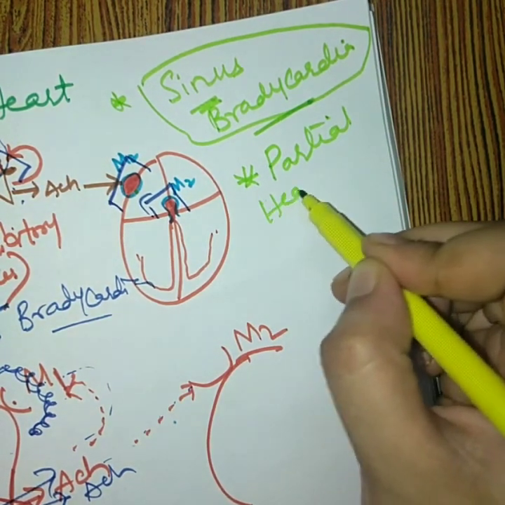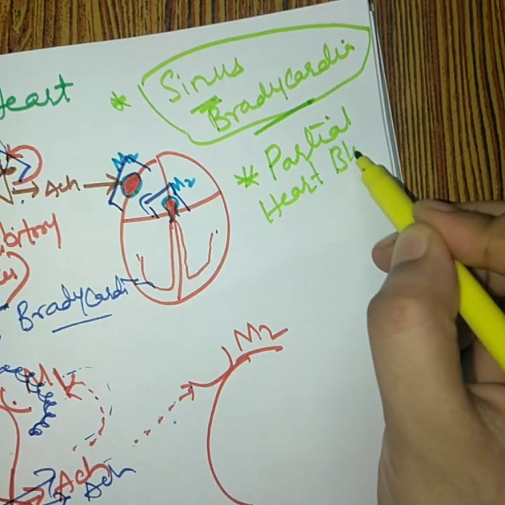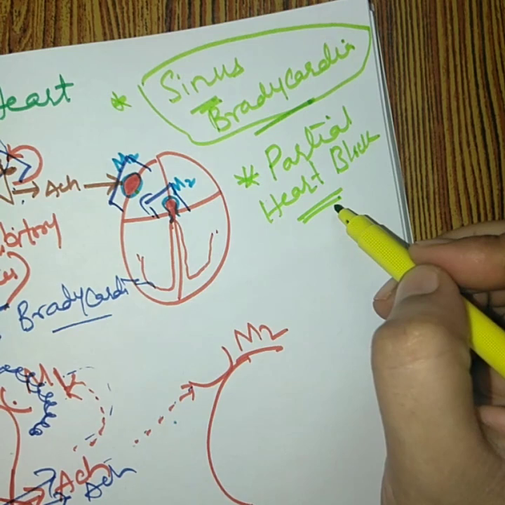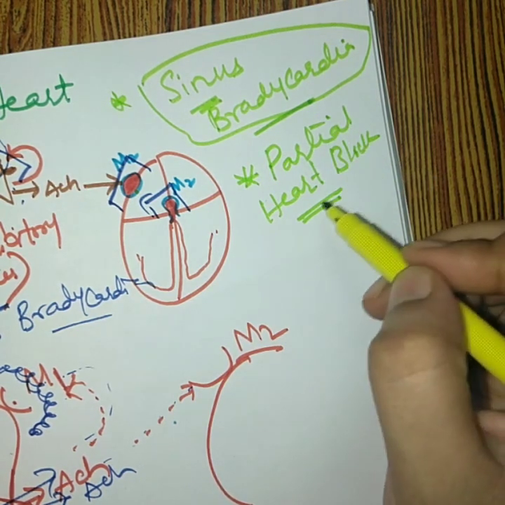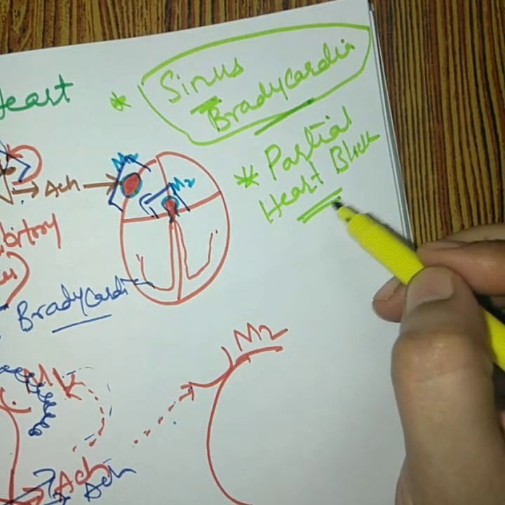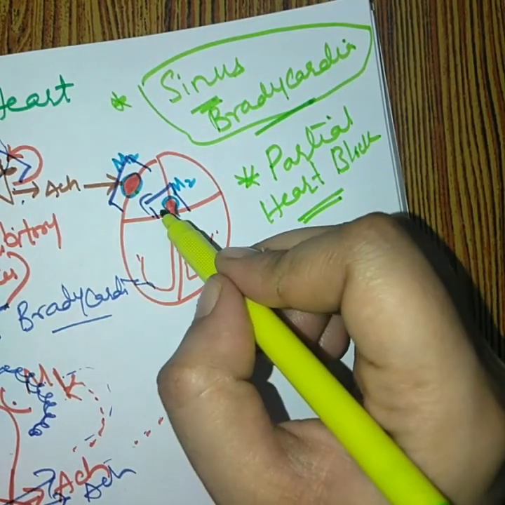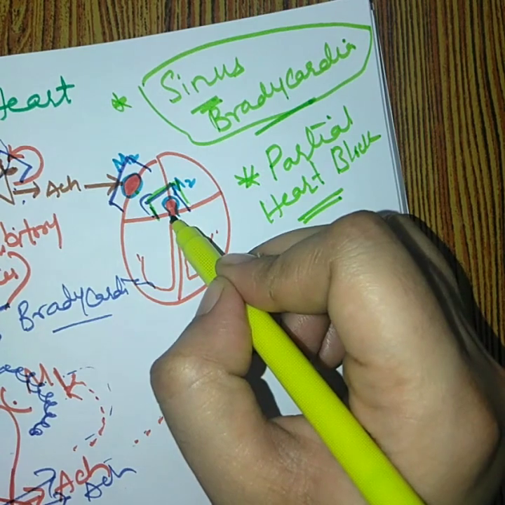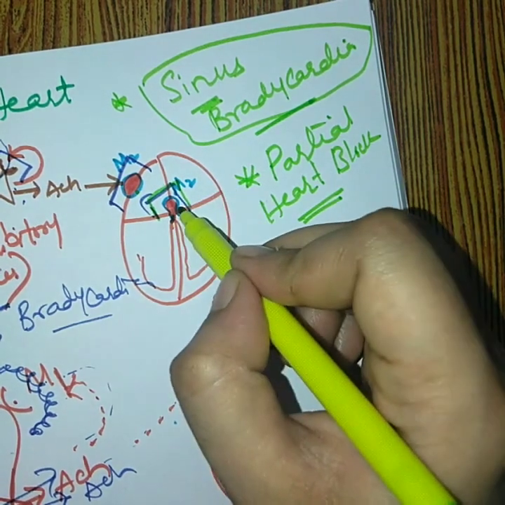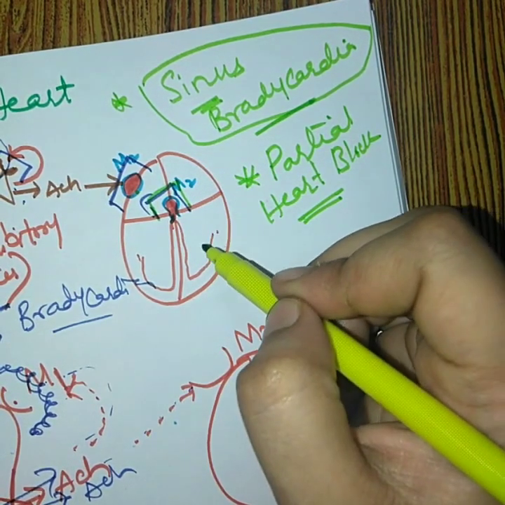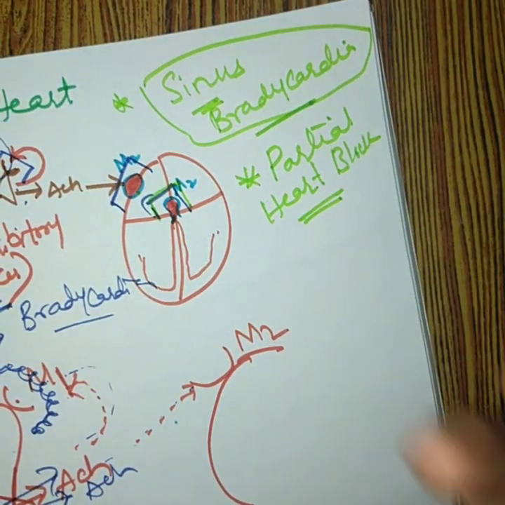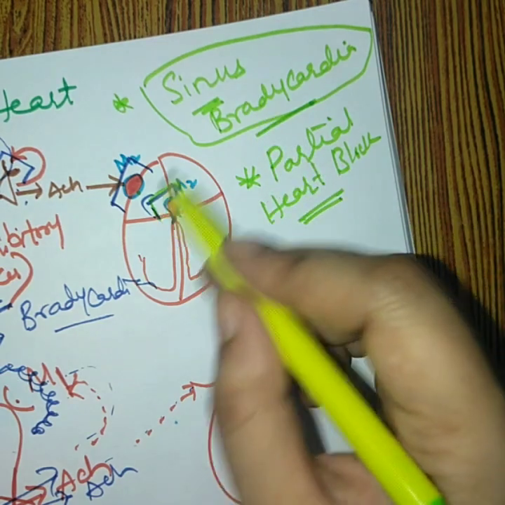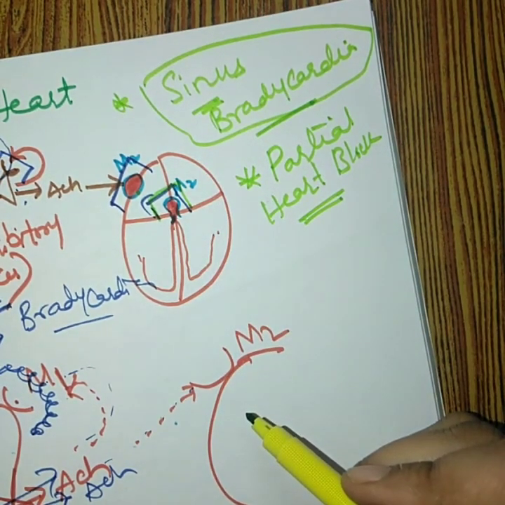Partial heart block. What happens in partial heart block? It is also known as AV nodal block. So what happens here is that atropine-type drugs block the M2 receptor present on the AV node. So what will happen? It will increase the conductivity and thereby treat the heart block. So atropine-type drugs can also be used in the treatment of partial heart block.